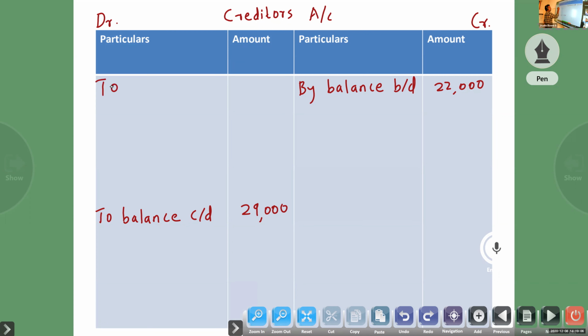To paid to creditors, to cash. Okay, creditors account to cash. Next, any other item? Anything related to creditors? No, sir. Okay, then we will balance.